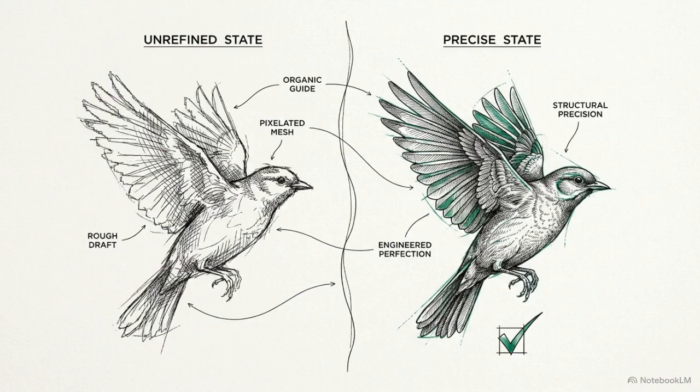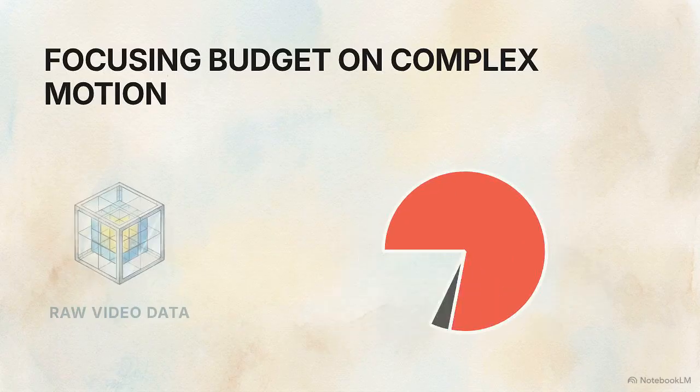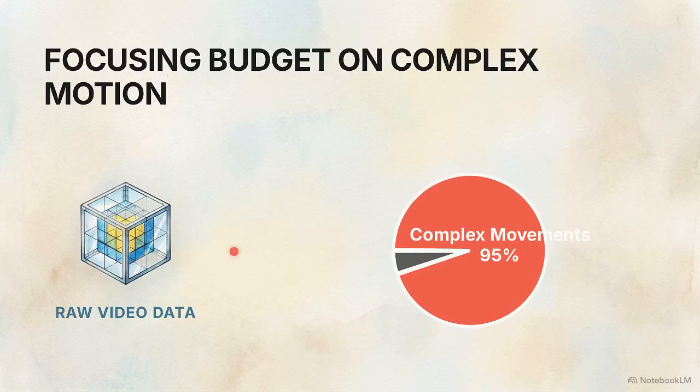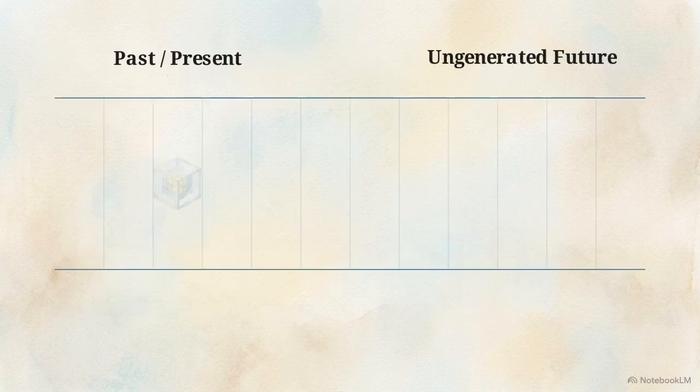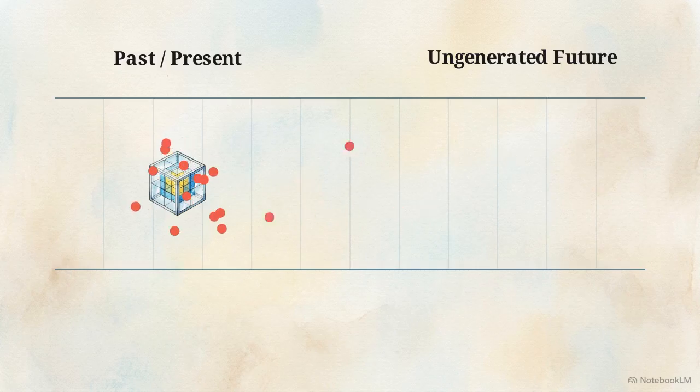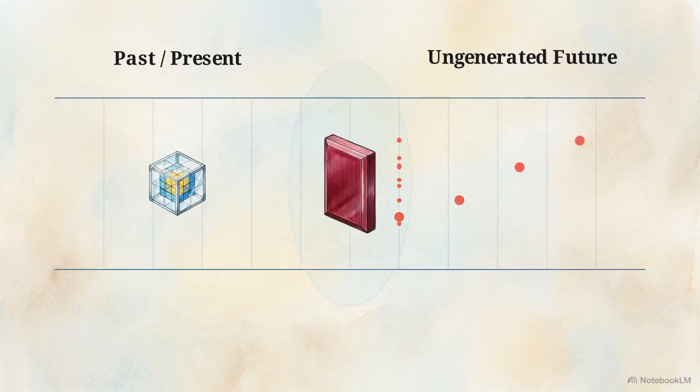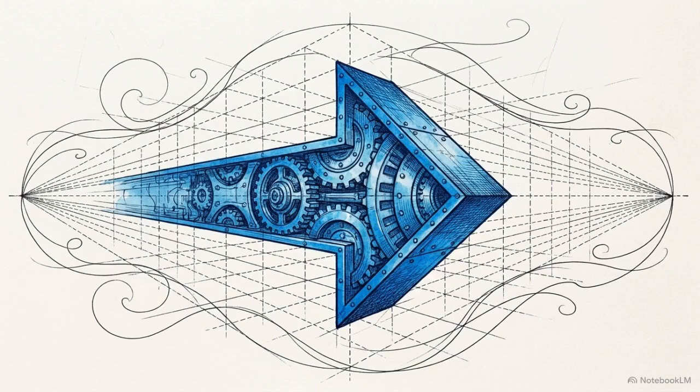Shrinking the temporal dimension actually improves video fidelity. The model devotes its parameter budget to calculating complex movements rather than rendering the same static sky 30 times. The VAE also maintains causality. Typical 3D compression looks ahead to future frames, causing visual artifacts in video generation because the present state becomes contaminated by an ungenerated future. A glowing barrier prevents data from the future from flowing backward. This strictly enforces the arrow of time in the latent space.